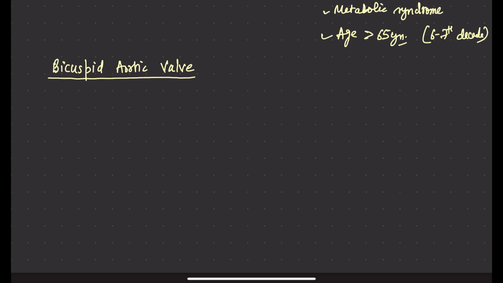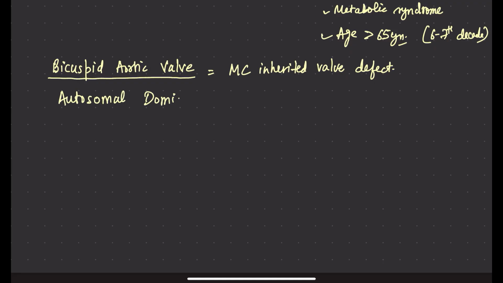Bicuspid aortic valve is an inherited valve defect, and in fact it is the most common inherited valve defect. It is autosomal dominant in inheritance, and males are more commonly affected than females.